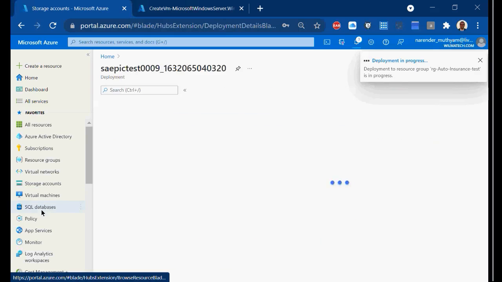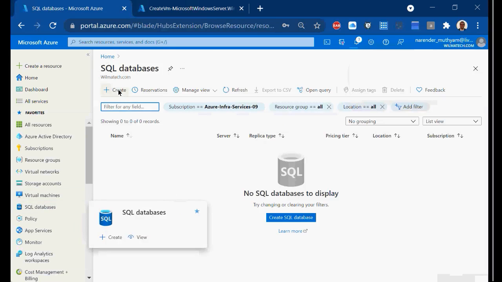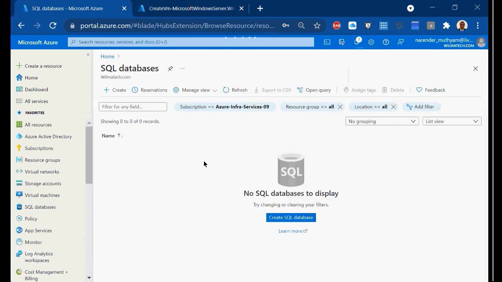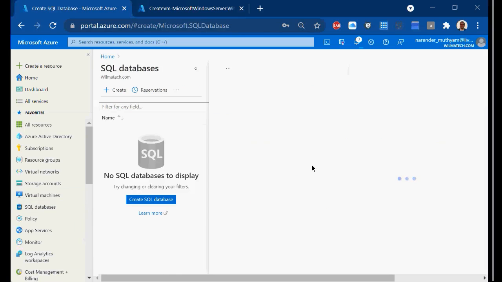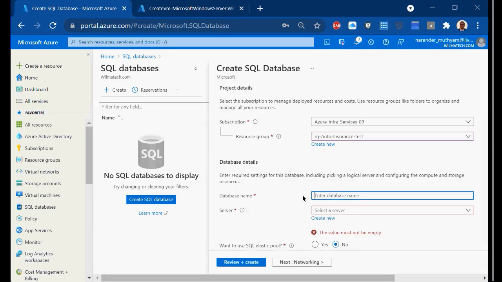So now what is pending? SQL DB is pending. So what I'll do, I'll just go to SQL here, and I'll just create a new SQL database here. This is a PaaS solution, not an IaaS. PaaS means platform as a service, managed instance, right? So where I want to select the same RG, right?